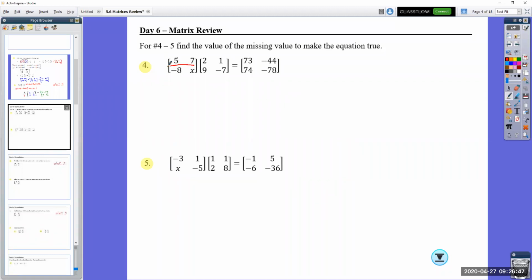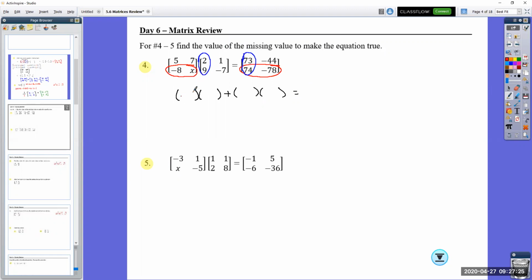All right, so I'm going to multiply it. This is where my x is. Since I circled the bottom row, I have to circle the bottom row of my solution matrix. And over here, it doesn't matter which column I circle. It's going to give me 74 and -78. I kind of like working with 9 instead of a -7, so that's perfectly fine. So I'm going to set it up. Remember, I'm multiplying these together. Now you could absolutely multiply the entire matrix together if you really wanted to, but that's going to be a lot more work. If you see a shortcut, it saves you a lot of time.